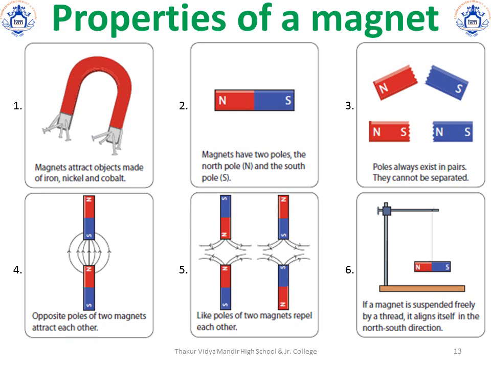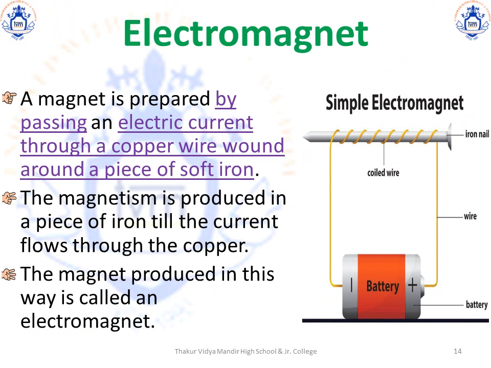The fourth one, opposite poles of two magnets attract each other. The fifth one is the reverse. Like poles of two magnets repel each other. The sixth one and the final one, if a magnet is freely suspended by a thread, it always aligns itself in the north-south direction. What's an electromagnet?